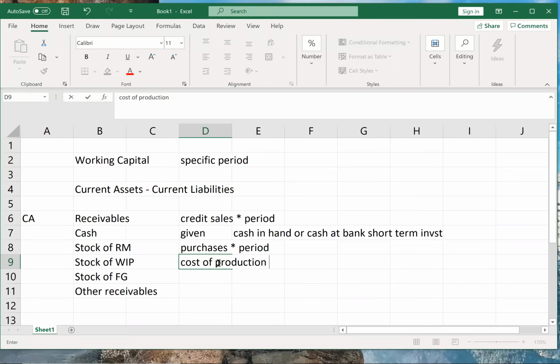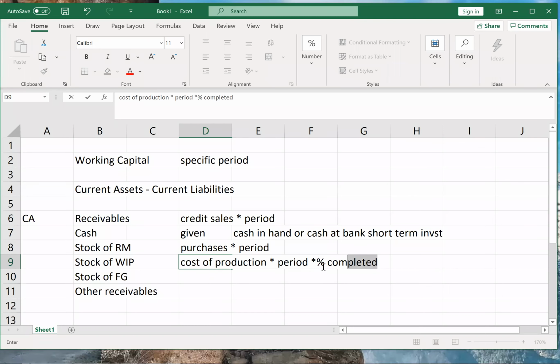Cost of production into period, that you will do, but it is not finished goods, it is work in progress. So it must be only completed up to a certain percent. Since it is work in progress, it is not 100% completed. If it is 100% completed, it becomes finished goods. So for WIP, you should take cost of production into period into whatever is the percentage completion. That you have to remember.